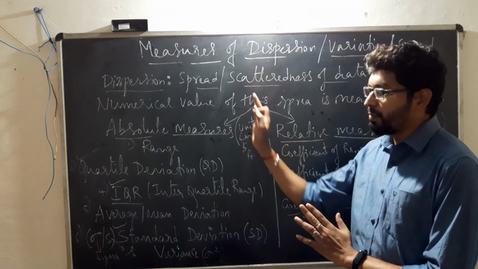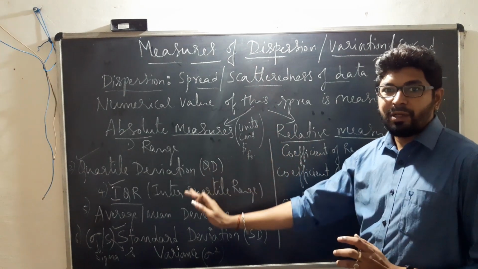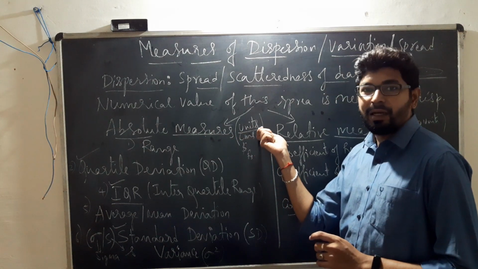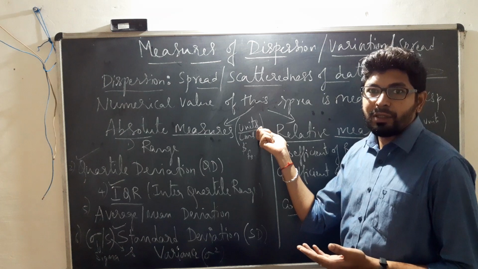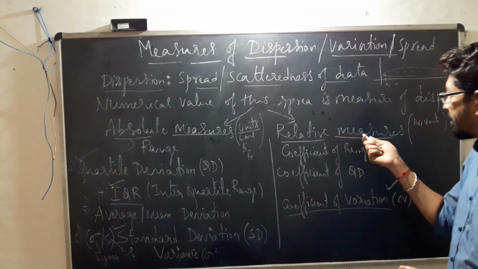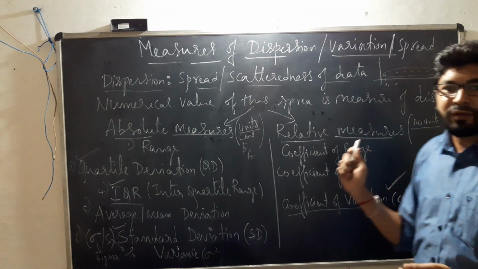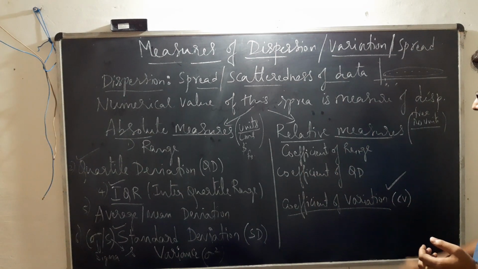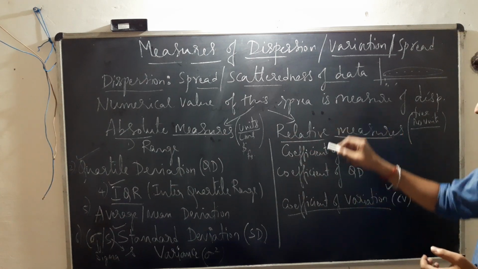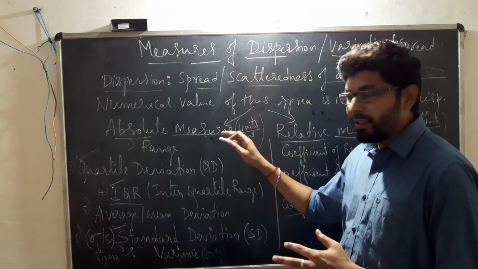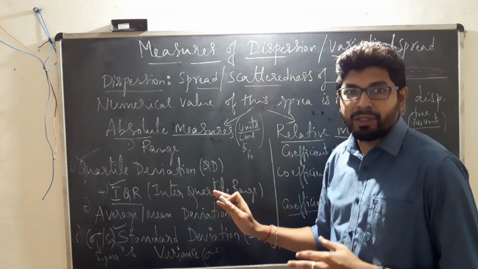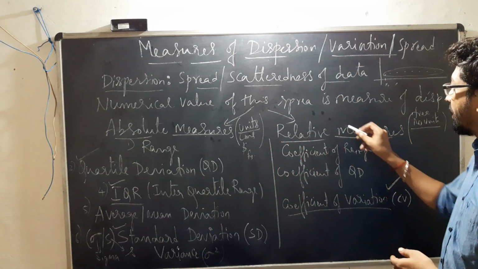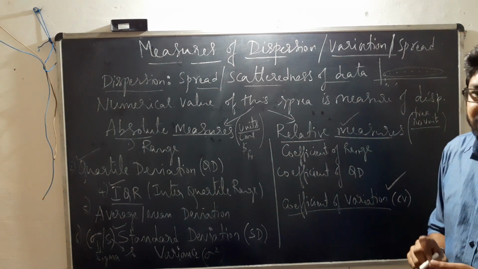So you have measures of dispersion categorized into two groups: absolute measures and relative measures. Absolute measures capture the spread in terms of the original unit of measurement of the variable. Relative measures don't capture the measure in terms of the unit of measurement. They are actually free of the unit of measurement of the variable x. So if you want to examine the property of a distribution only within the distribution, you could use the absolute measures. If you have two or more distributions and you want to compare them, you will use the relative measures of dispersion.